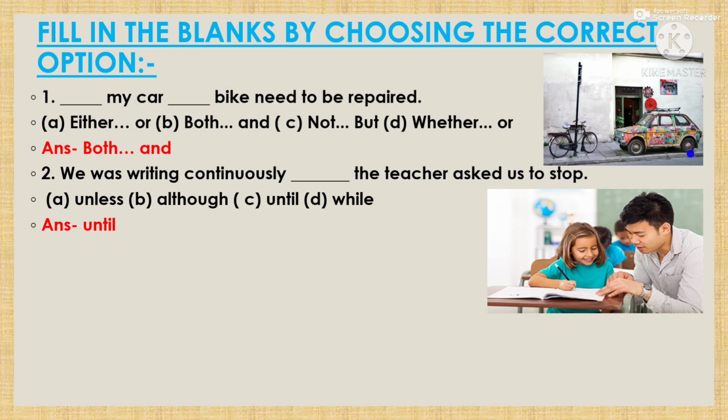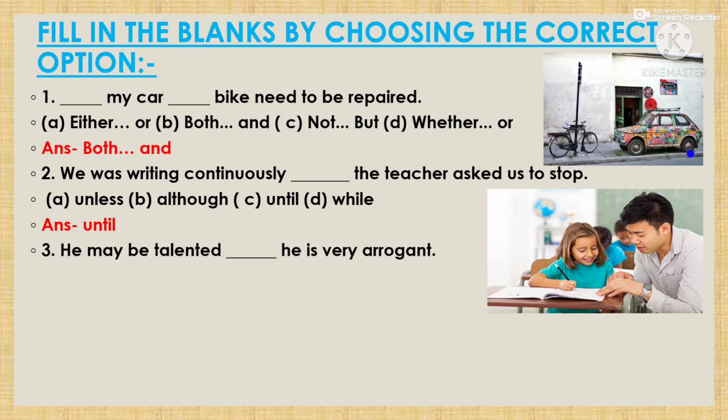That means when the teacher asked us to stop, we stopped. Till then we were writing. So we were writing continuously until the teacher asked us to stop. So you made the correction: the was will be were. We were writing continuously until the teacher asked us to stop.